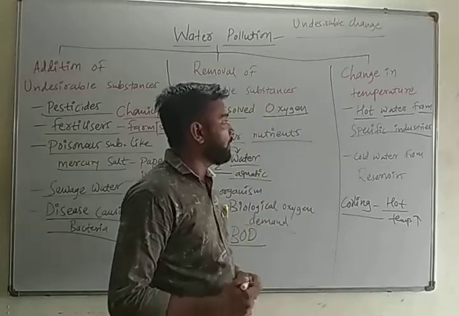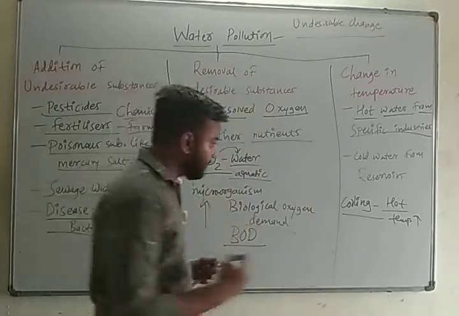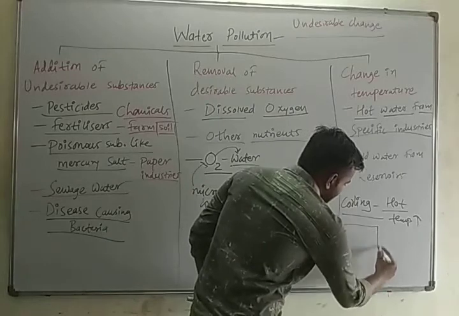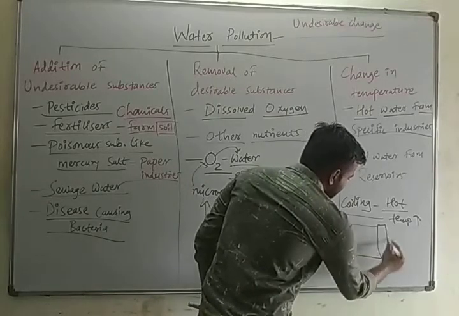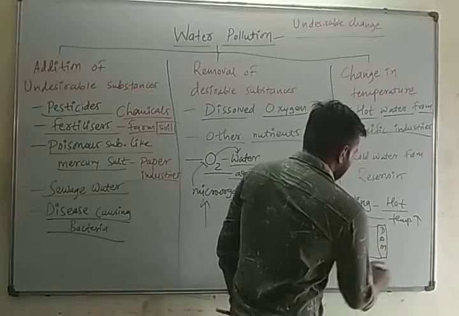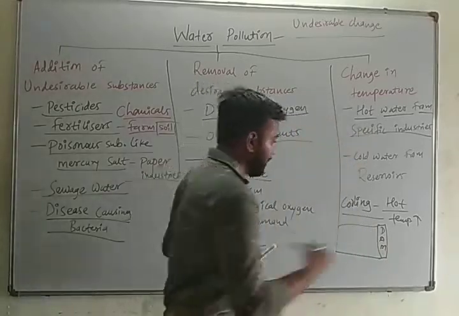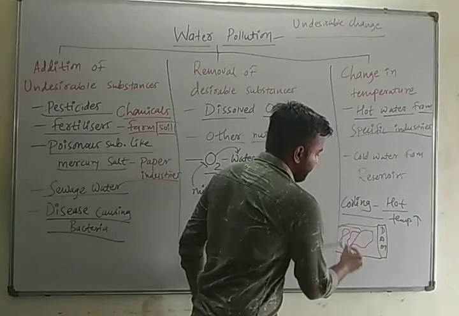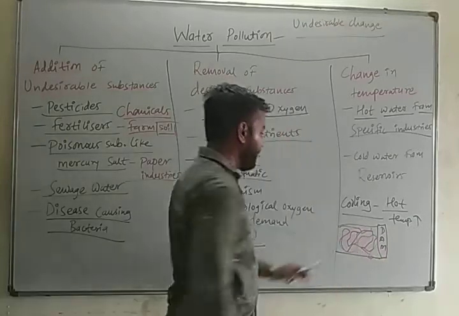Second is cold water from reservoirs. Sometimes we know that there are many structures like dams. They store water, or you can say it's a reservoir.